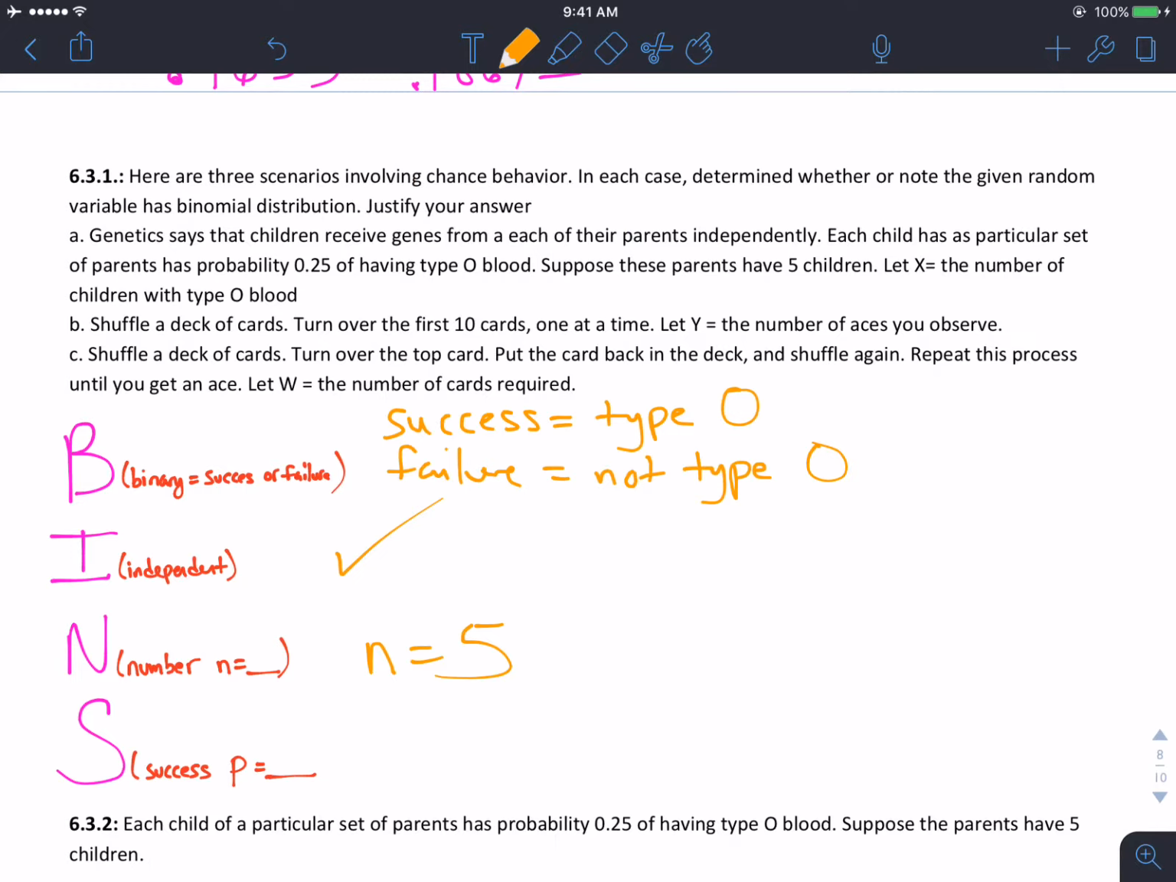And then finally, what's the success here? The success of type O, as they tell you, is 0.25 of having type O blood. So this actually meets every single requirement. So A is indeed a binomial distribution.